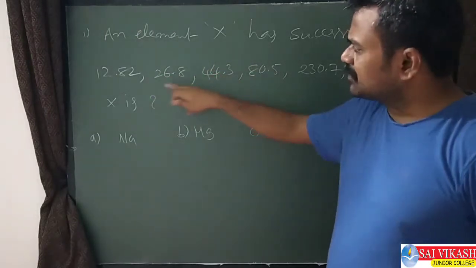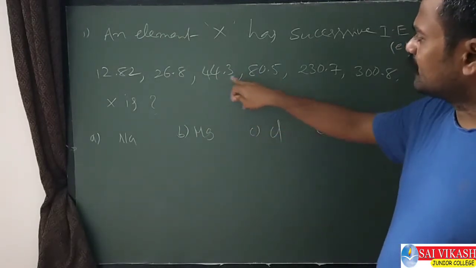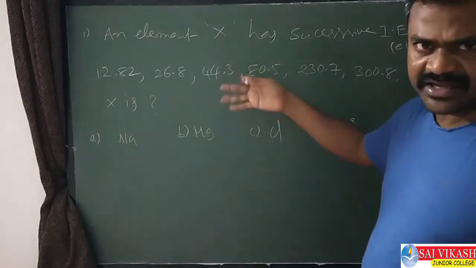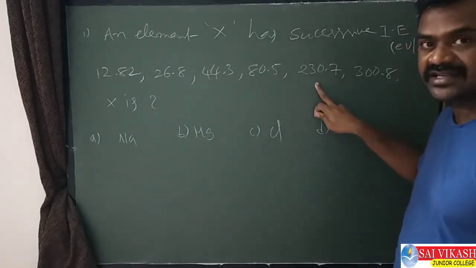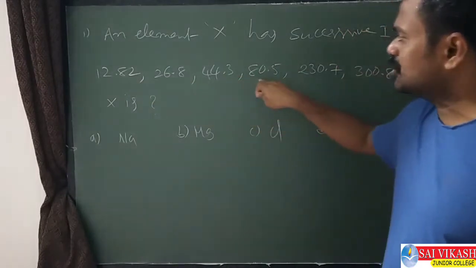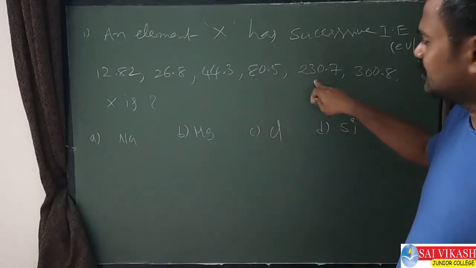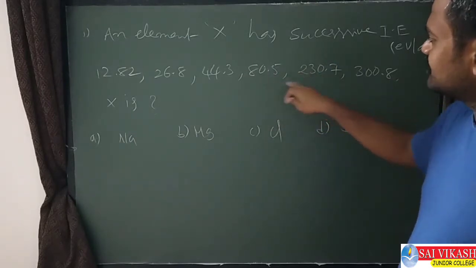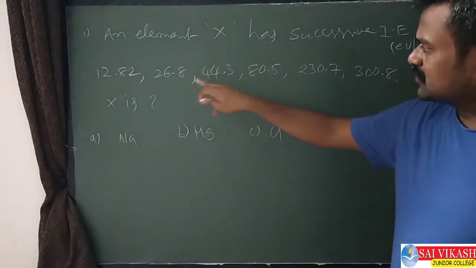But look at the difference between these two. It is not such a long difference. To remove the fourth electron also, 44 to 80, the difference is in tens, not hundreds. Here you see 80 to 230. This is the difference now. Among all these first four values, the difference is in tens. Here between the fourth and fifth electron removal, it came to hundreds. 80 and 230, the difference is how much? Almost above 100.